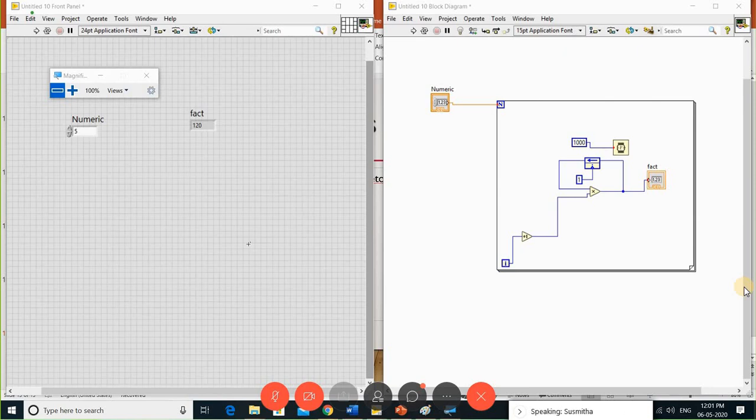For image processing, we have the IMAQ Vision and Motion toolkit. So you can work on that. You will definitely go with the next IMAQ.